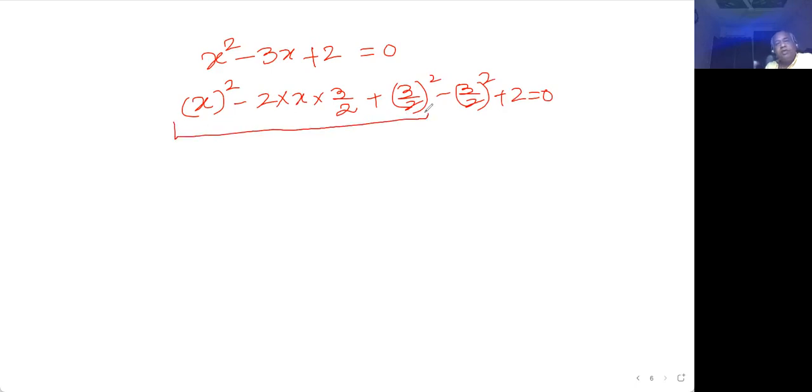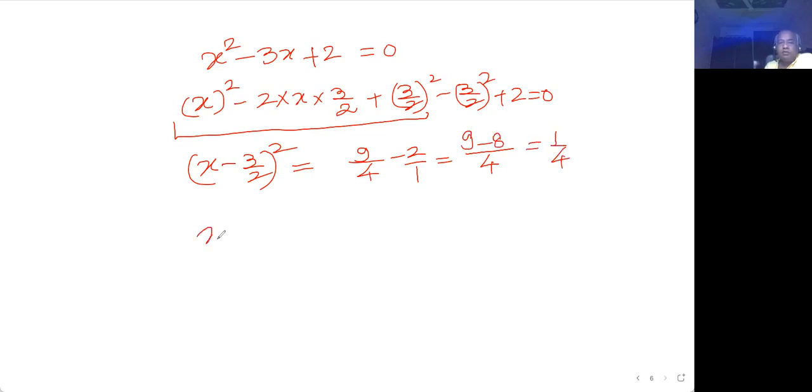So this whole thing gives you a minus b whole square, that is x minus 3 by 2 whole square, that is equal to 9 upon 4 minus 2 upon 1. So if you take the LCM, this becomes 4 and this becomes 9 minus 8, that is 1 by 4. So x minus 3 by 2 whole square equal to 1 by 4. It implies that if you take root on both sides, you are getting x minus 3 by 2 equal to plus minus 1 by 2.